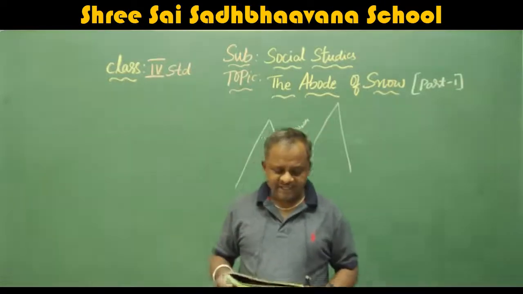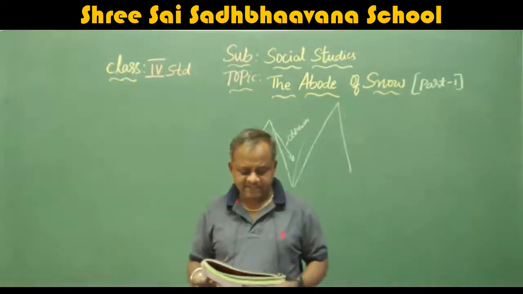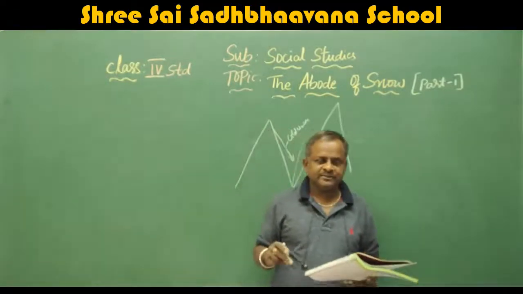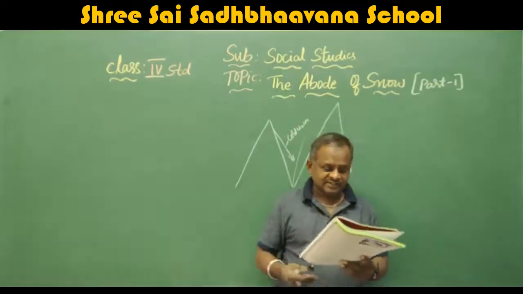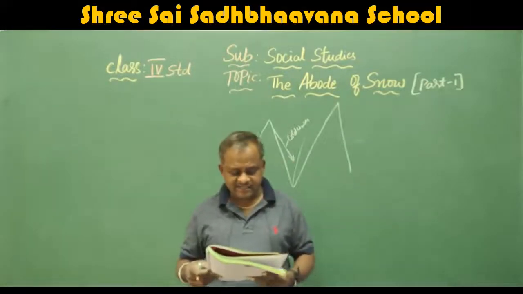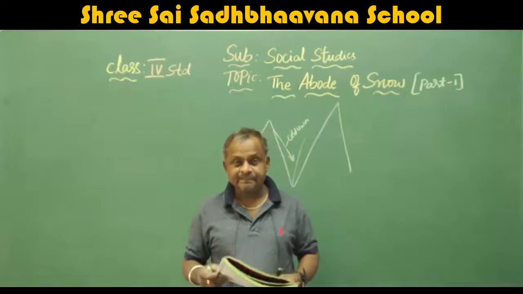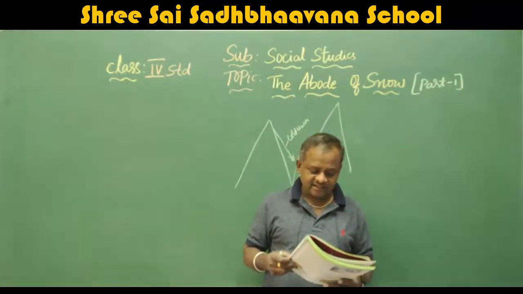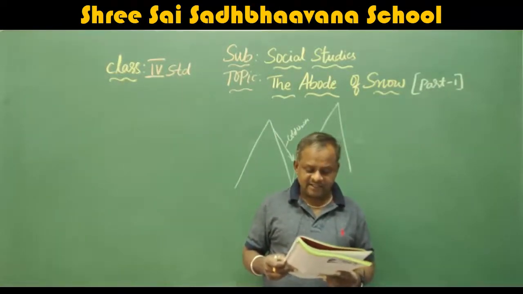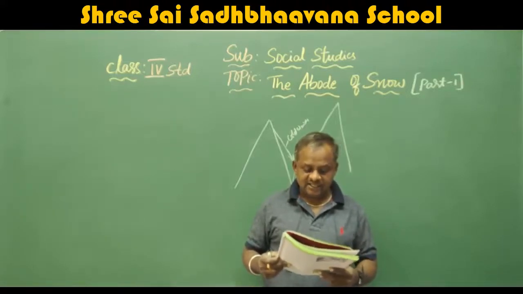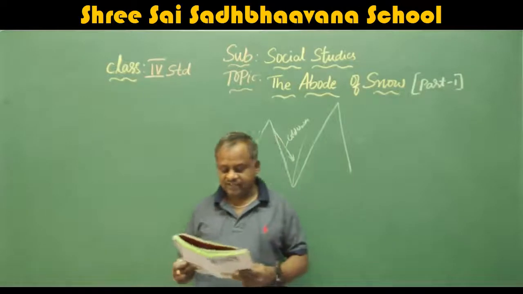Next, physical features of the Himalayas. How are these mountains? That means physical features. I am reading: the Himalayan range of mountains is divided into three parallel ranges. They are the Greater Himalayas or Himadri, the Lesser Himalayas or Himachal, and the Outer Himalayas or Shivalik.